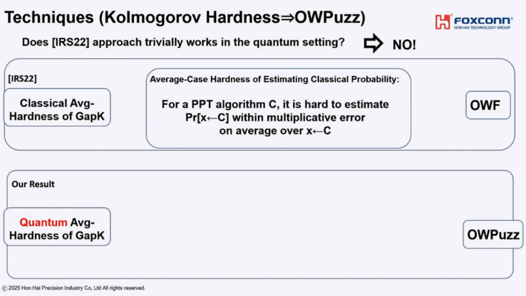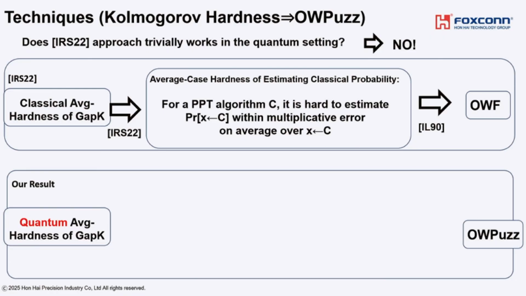This is an assumption. We can obtain this assumption from classical average hardness of the gap K problem by using the technique of Kolmogorov complexity. And as shown by Impagliazzo and Levin in 1990, one-way function can be obtained from average case hardness of estimating a classical probability distribution.